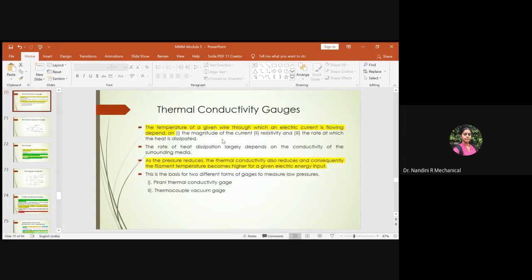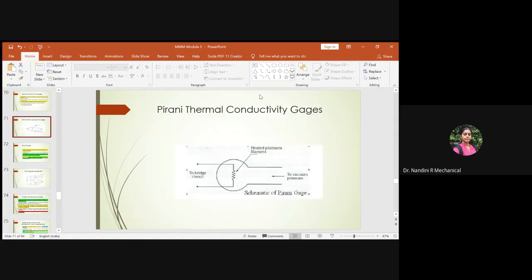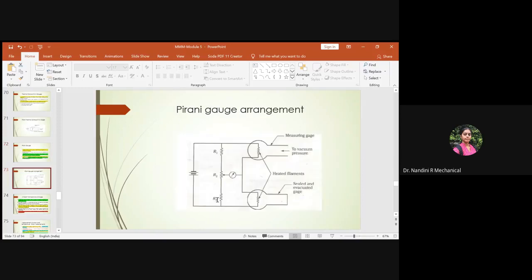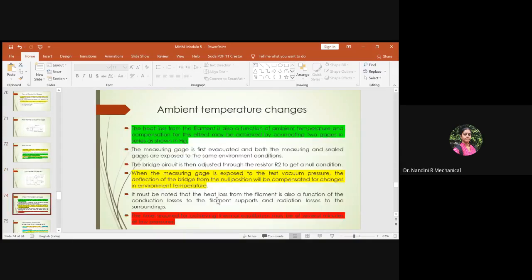So if they ask you to explain the Pirani gauge, you should first speak about what the thermal conductivity factors are, how it gets varied, and on what basis the gauges which are available to measure low pressures are classified. After that, you will first explain how a Pirani gauge works with respect to its single diagram.